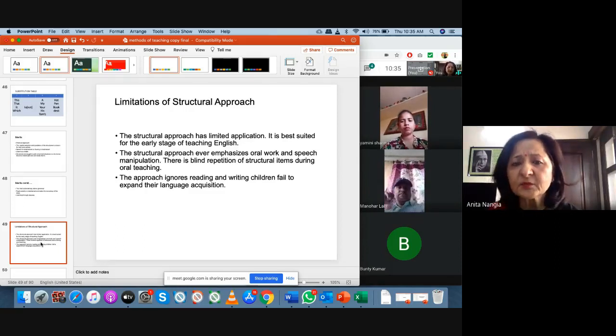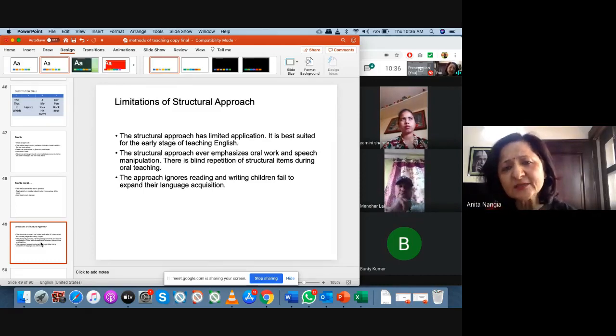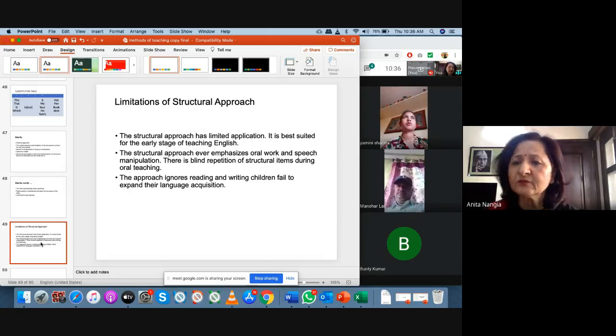The structural approach overemphasizes oral work. They said there is too much focus on the oral work. Iska next demerit kya hai? So written work is neglected. It's only speaking that is given importance, and the approach ignores reading also. Right? So this is all about your structural and situational approach.